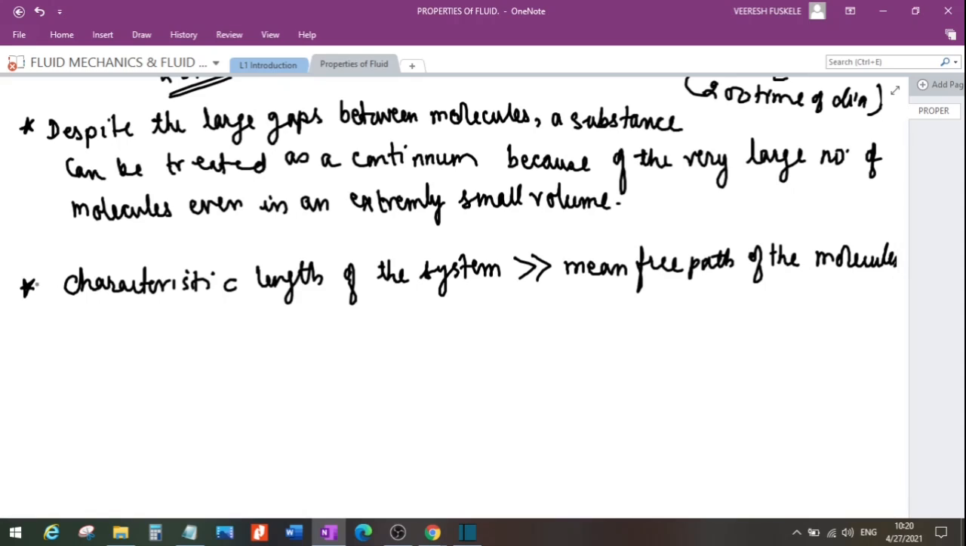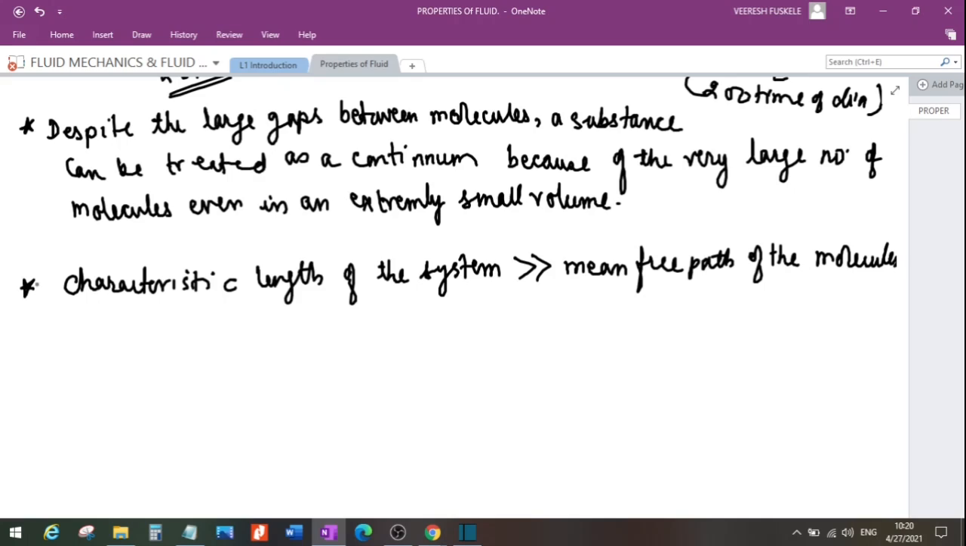कुछ exceptions होते हैं, like at very high vacuums or at very high elevations, है ना? Like when atmospheric pressure is about 0.1 meter at an elevation of nearly 100 kilometers, तब ये continuum का concept नहीं लगा पाएंगे, and then there we use the concept of rarefied gas flow theory or the kinetic theory of gases, right?